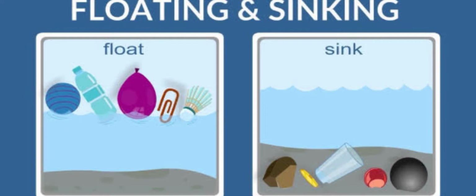Have you observed in some places, if you drop something in water it will float, and if you drop some objects it will sink? Do you know what is the reason for that? If you drop items like water bottles or a pen, they will float in the water. And if you drop a ball or an onion inside it, it will sink. Do you know the reason behind this? Yes, let me explain the reason.